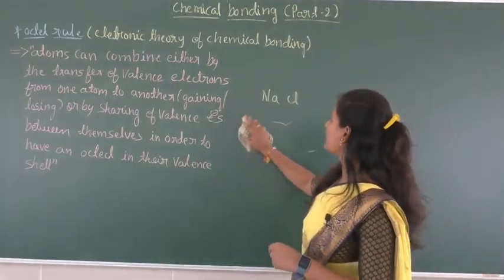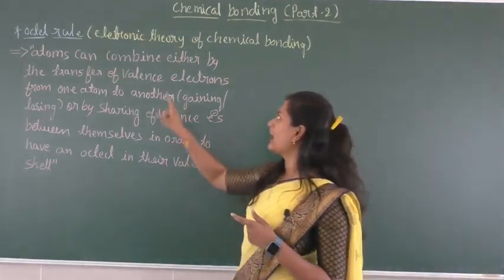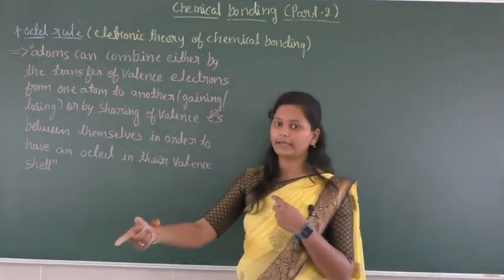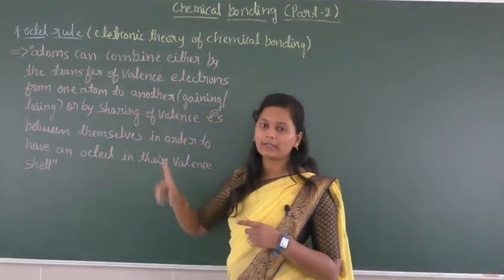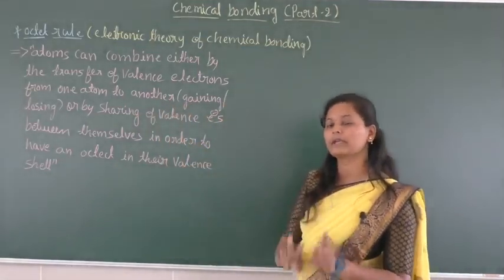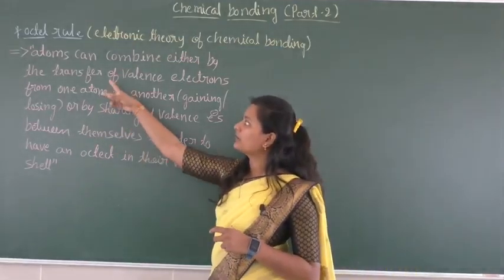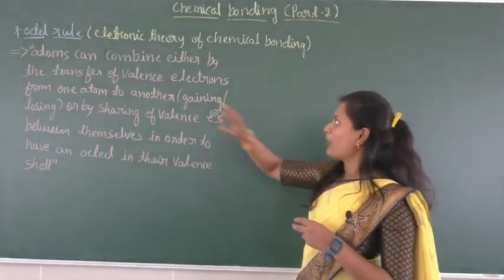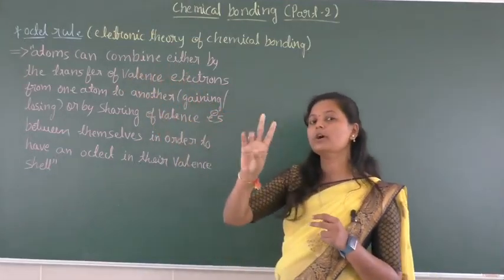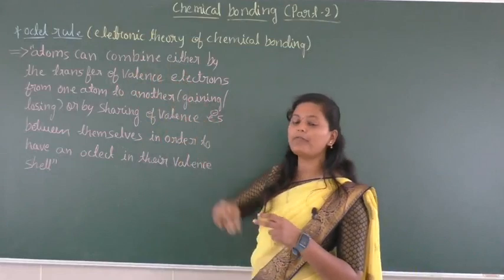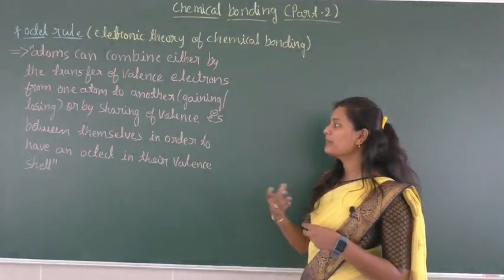The octet rule states that atoms can combine either by a transfer of electrons, that is, transfer of valency electrons from one atom to another atom, where gaining and losing of electrons takes place. In the same way, the combination of atoms takes place in two ways: one is in the form of transfer of electrons, and the other is sharing of valency electrons among themselves.